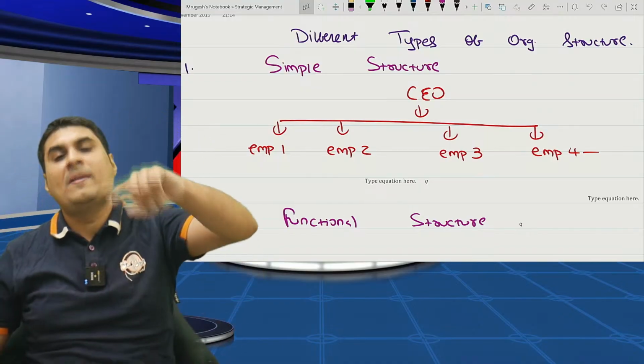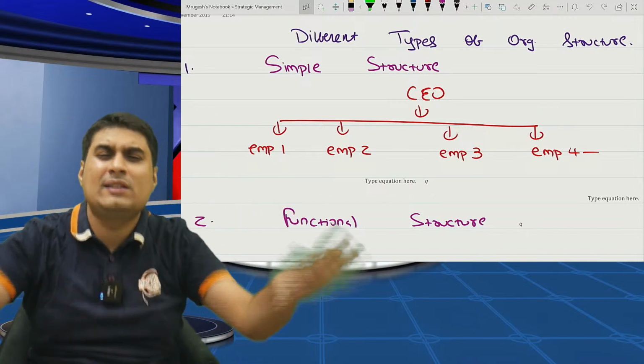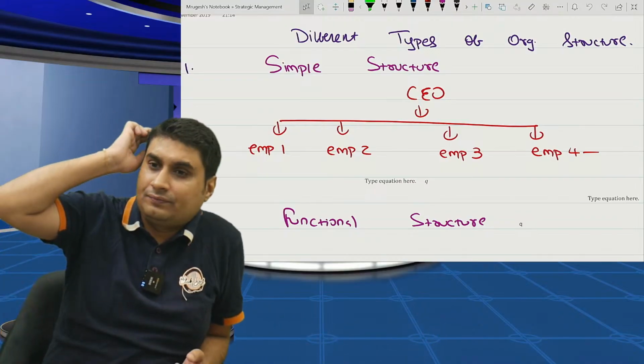Very good, Bobby. One more time. Single line of business, single product in single market. For them, simple is best. Whoever has one shop, simple is the best structure. But what's the problem here?